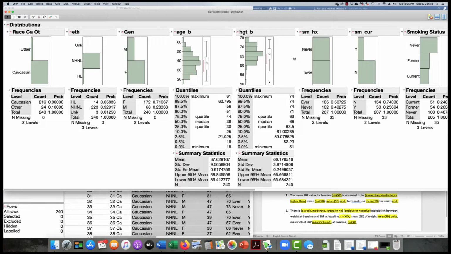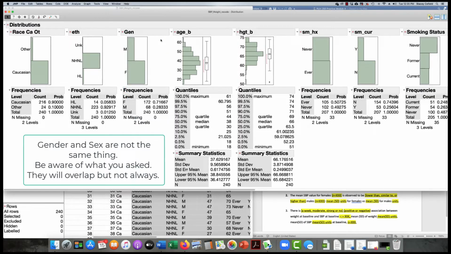So for example, looking at gender, this is generally considered what's called a fixed effect. We ask research participants their gender at the beginning of the study. Now, it can either be sex or gender. Remember that those are two different constructs. They're often used interchangeably. If it's self-report, it's usually gender.